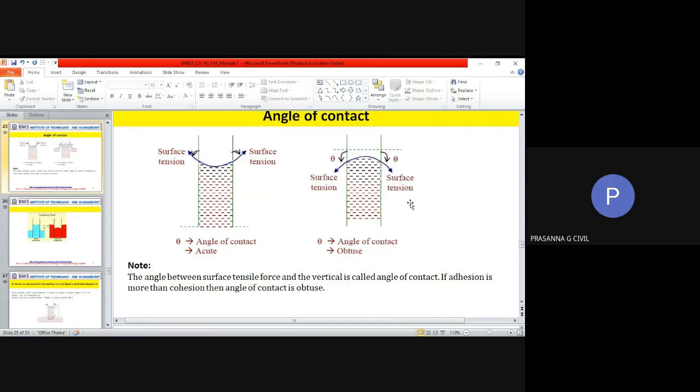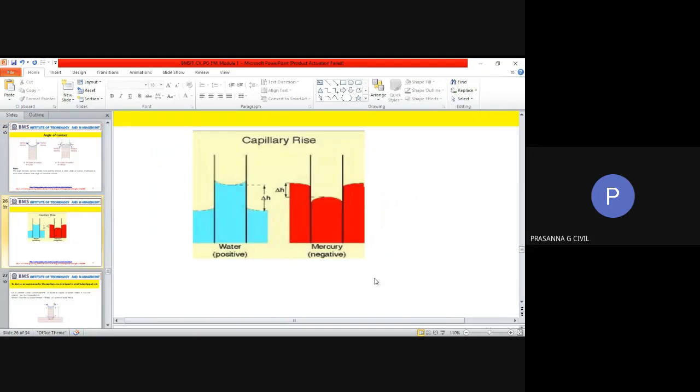So it is in this case where you have mercury and such liquids that you will be having the obtuse angle, and usually for mercury you will take that obtuse angle as somewhere between 128 degrees or 130 degrees. In the case of water, the acute angle we take almost as 0, unless given in the question in some other values. So this is the same thing, only it is shown as water and mercury. You can see the rise, you can see the fall.